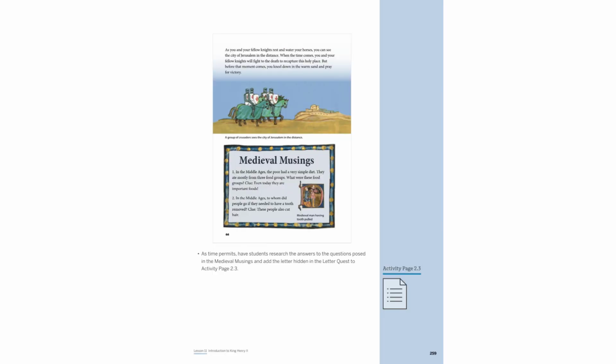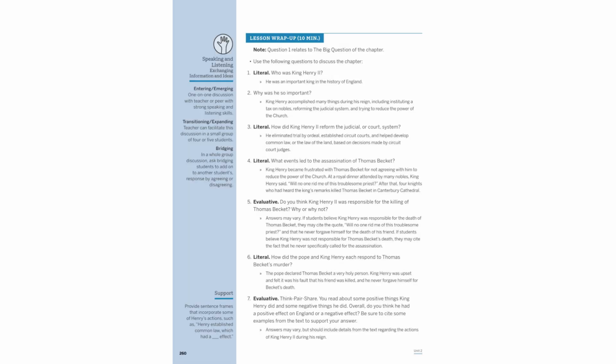As the Crusaders approached Jerusalem, they prepared for the imminent battle. The city, a symbol of religious significance, stands before them. They pause to pray, seeking strength and victory. This moment of reflection underscores the gravity of their mission, highlighting the blend of faith and warfare that defined the Crusades.